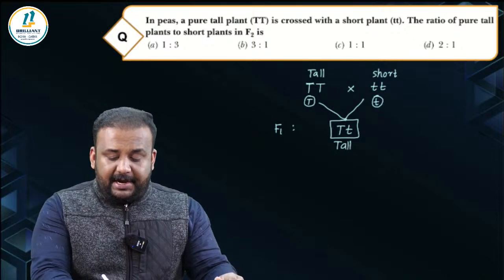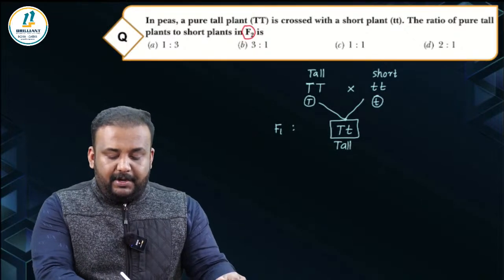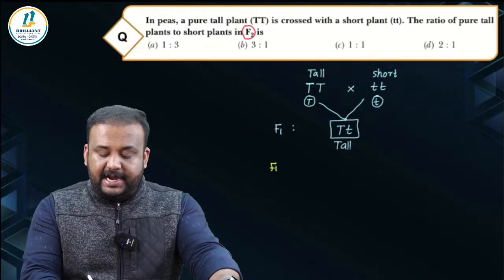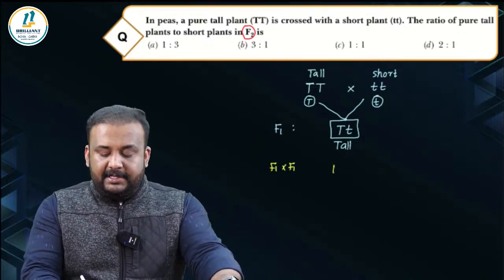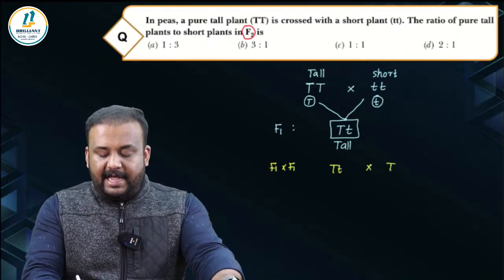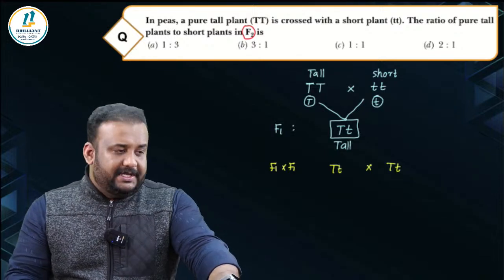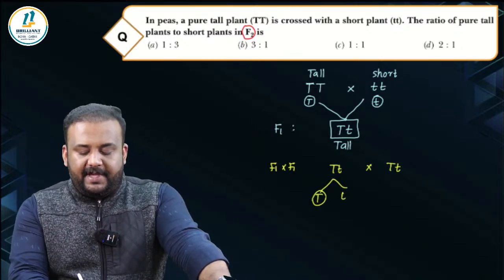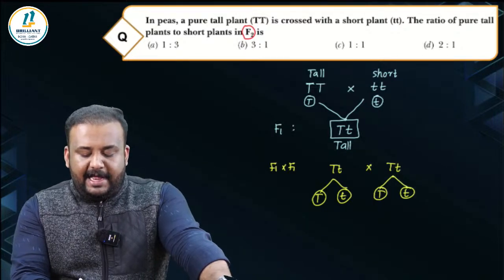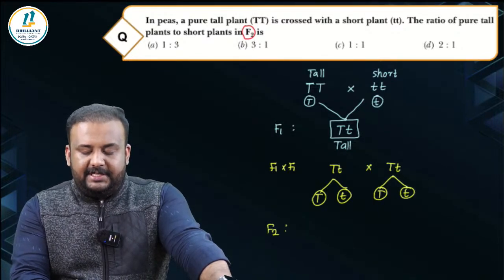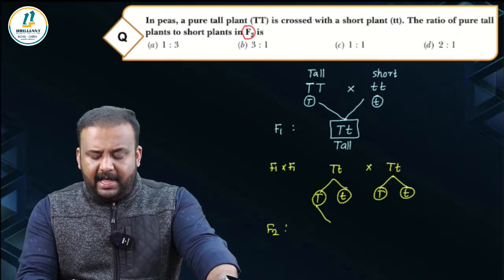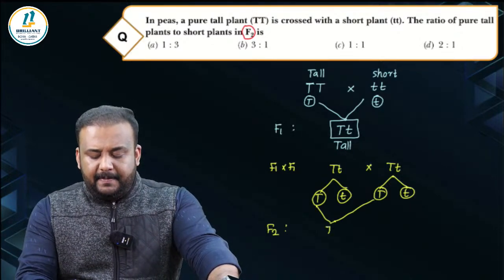Now they are asking about the generation in the F2. You know that F2 is obtained by selfing of the F1 individuals, right? So F1 into F1. We will see a cross where capital T, small t is crossed with capital T, small t again. This individual is going to produce two types of gametes, capital T and small t, and here also capital T and small t. In the F2 generation, the individuals that you can get can be illustrated by a Punnett square, or simply by showing the gametic combinations here.